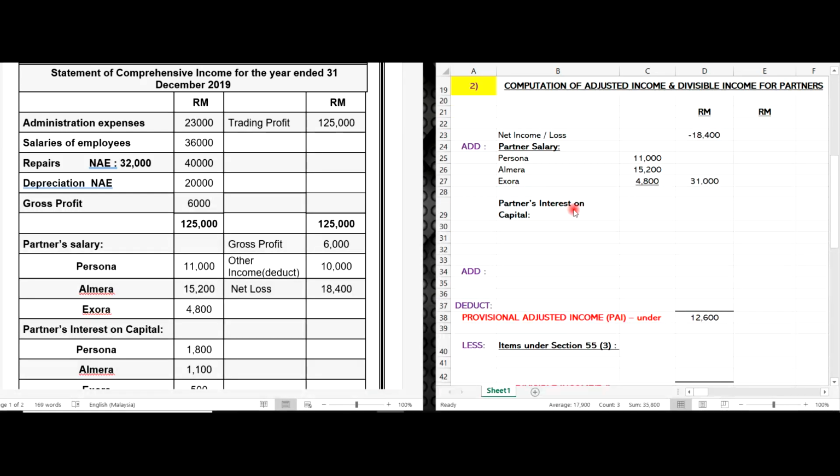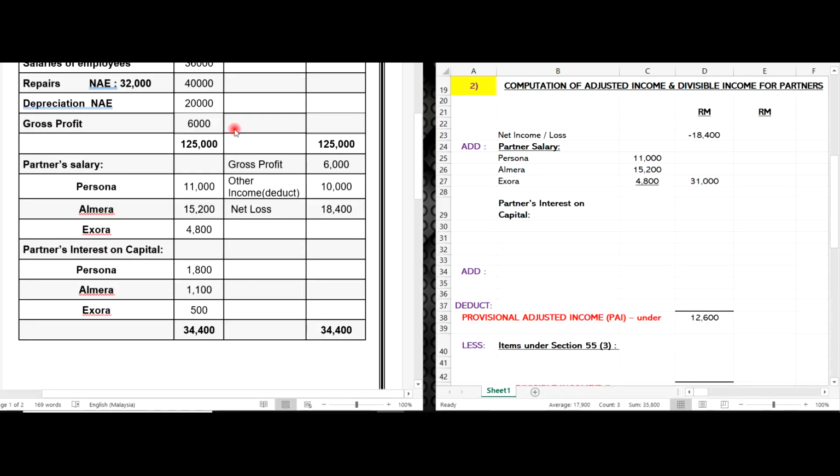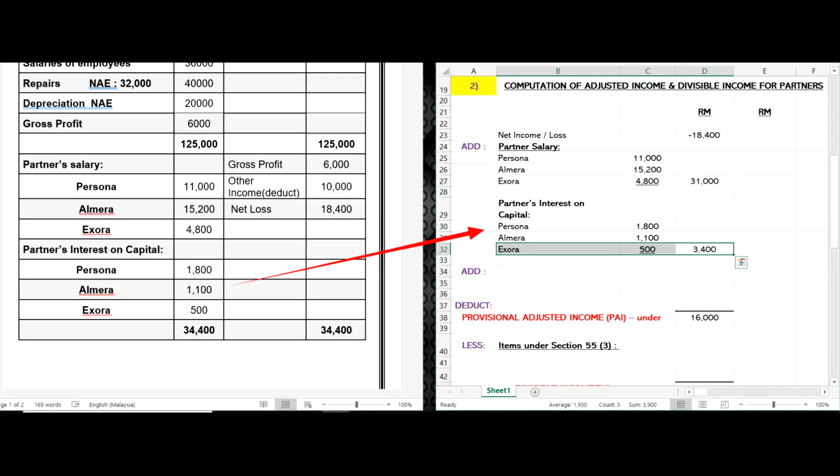So how about the partner interest on capital? It is the same as what we have in the question. We just copy everything here. Persona 1,800, Almira 1,100, and Izora 500 ringgit. As I told you, you should do the total of expenses.